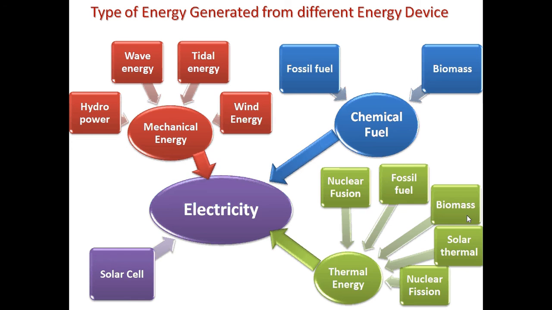Similarly, the fusion of deuterium and tritium atoms can generate a huge amount of energy, and this energy is released basically in the form of thermal energy. Similarly, we can burn fossil fuels and biomass and generate thermal energy out of them.